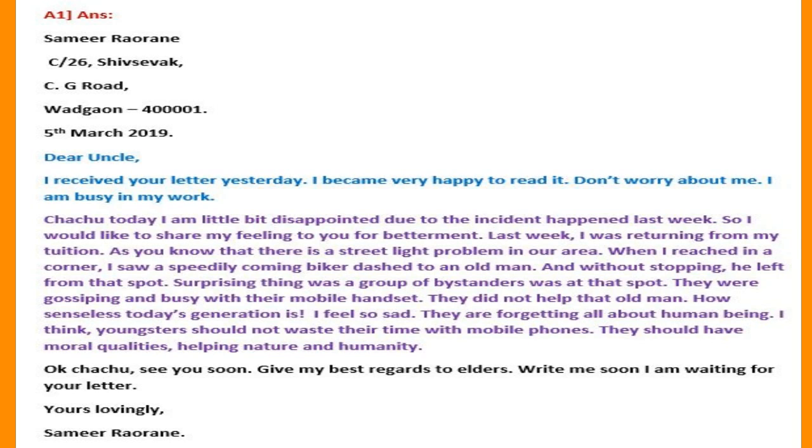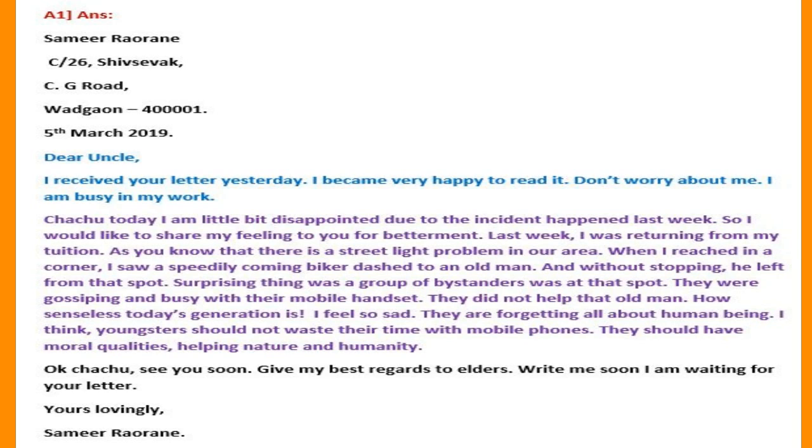Surprising thing was, a group of bystanders was at that spot. They were gossiping and busy with their mobile handsets. They did not help that old man. How senseless today's generation is. I feel so sad. They are forgetting all about human beings. I think youngsters should not waste their time with mobile phones. They should have moral qualities, helping nature and humanity.